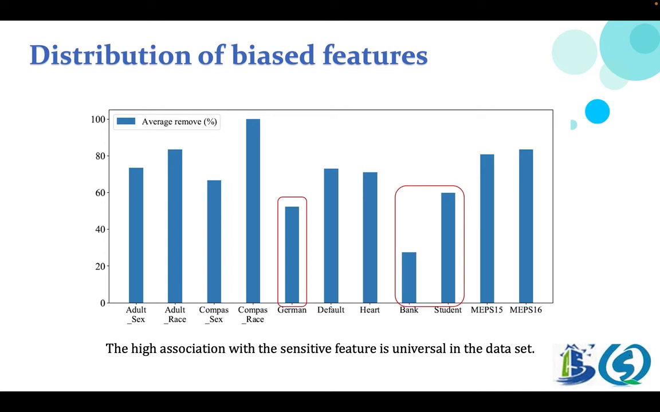Besides, we have also observed that the proportions of biased features in the three datasets, bank, student, and German, are the lowest three. According to the result of research question 1, the fairness optimization effect of these three datasets is also the worst among all datasets. We argue that the proportion of biased features may be related to the fairness improvement effect of LTDD.